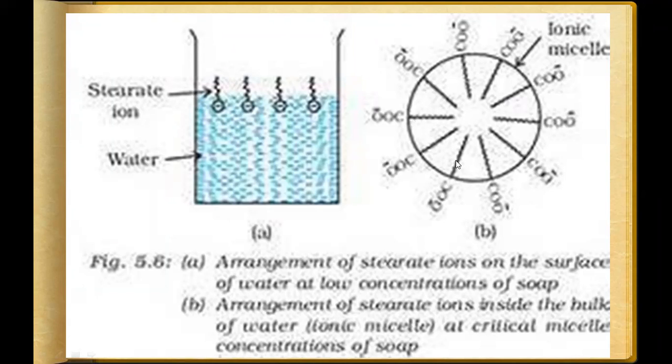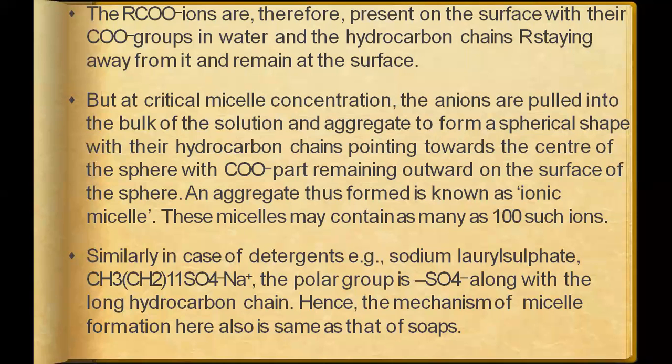This is the ionic micelle. The hating parts are on this side and the loving parts are inside. That is how a micelle forms. The two parts, the hydrophilic part and the hydrophobic part, move apart. When they form micelles, the loving parts combine together and the hating parts move apart from each other.